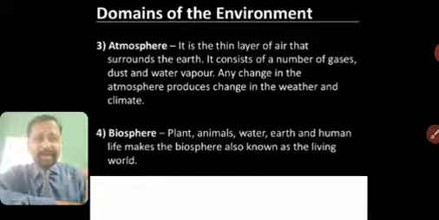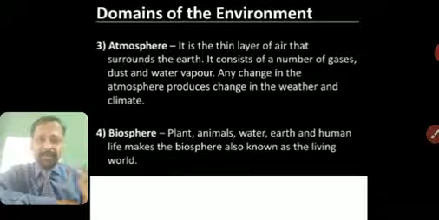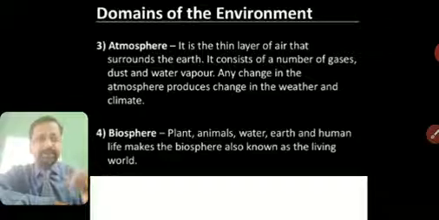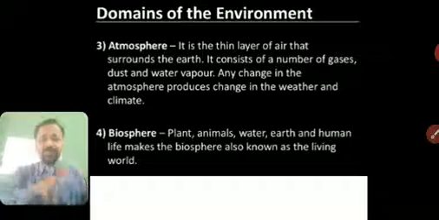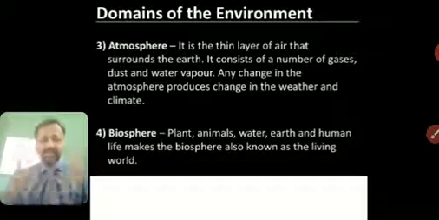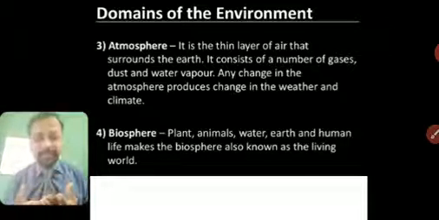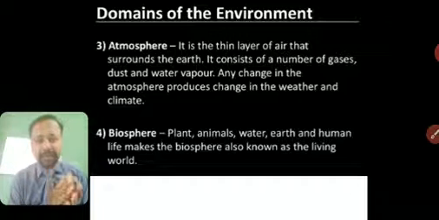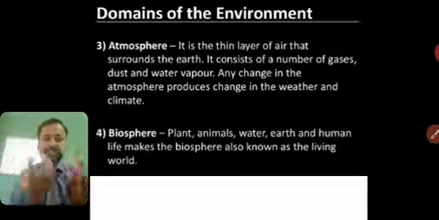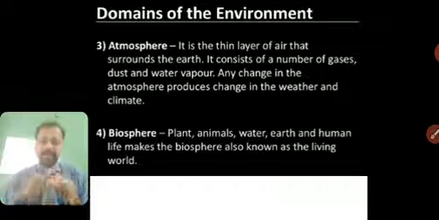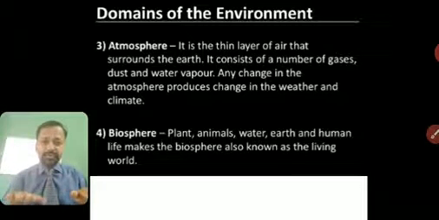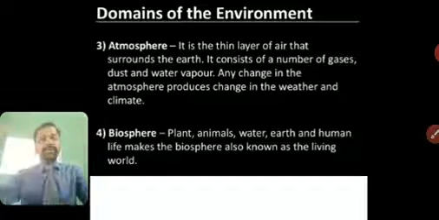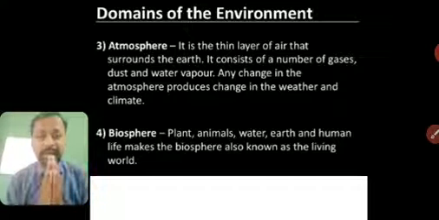It is a thin layer of air that surrounds the earth. It consists of a number of gases, dust and water vapor. Any change in the atmosphere produces change in the weather and climate. So if the air is hot, we can feel the air is hot in the summer. It is very cold or chilled in winter. So all this atmosphere changes based on the climate. So now land is lithosphere, water is hydrosphere, and the air nearby us is called atmosphere.